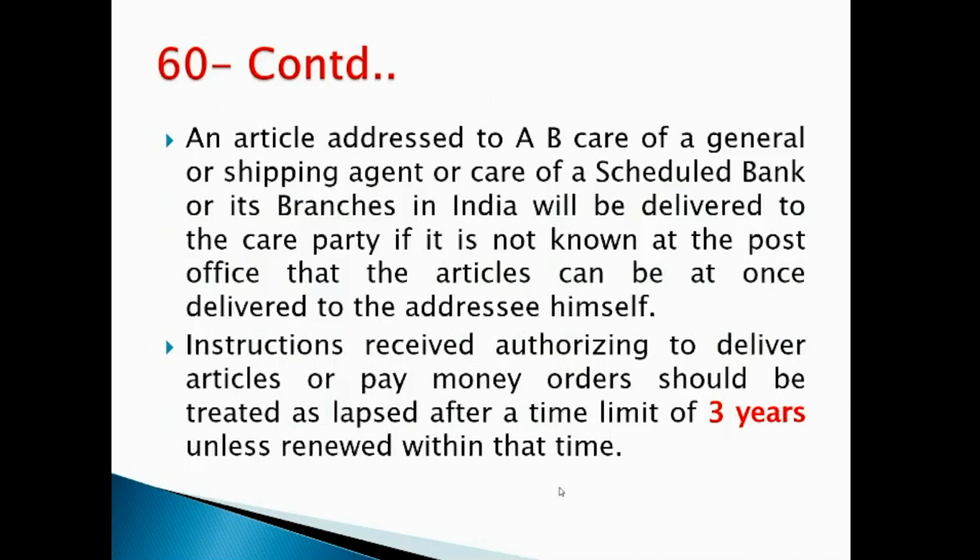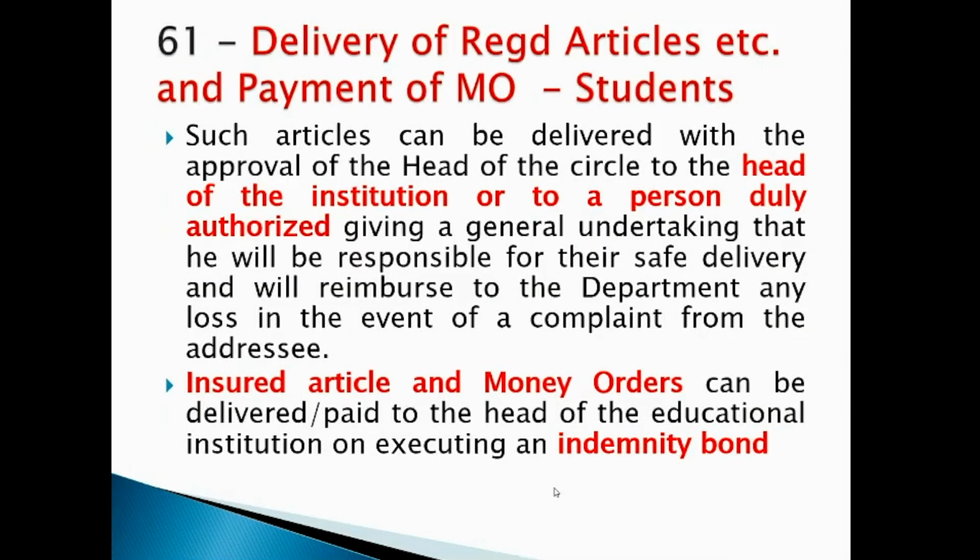We all know that there are two kinds of instructions. One is temporary, that is the instructions regarding change of residence given by the addressee. Those temporary instructions are valid only for 3 months. But the instructions received for authorizing someone to receive his letters are generally valid for 3 years. So this is what has been dealt with in clause number 60. And the next clause is clause number 61, which speaks about delivery of registered articles and payment of money orders for the students.